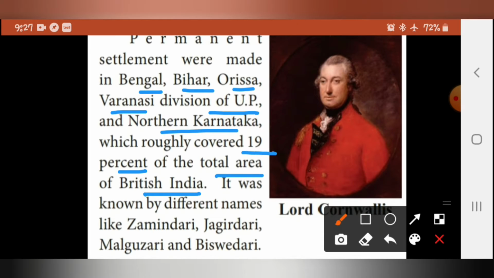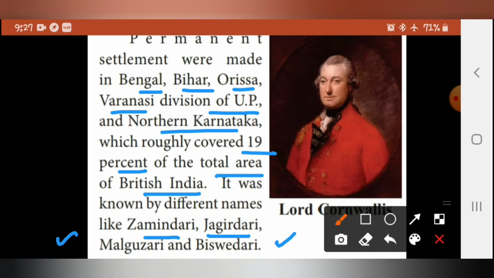It was known by different names like Zamindari, Jagirdari, Malguzari, and Bisvedari.